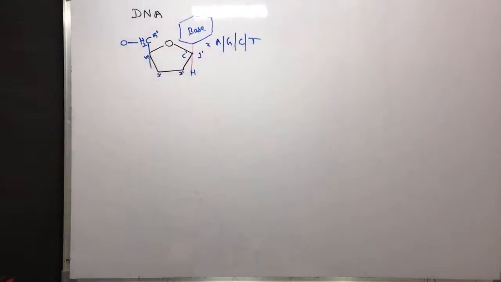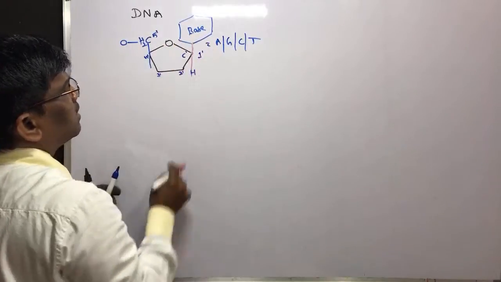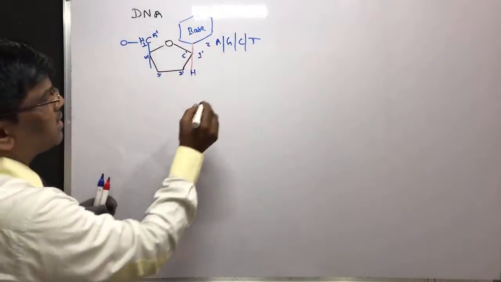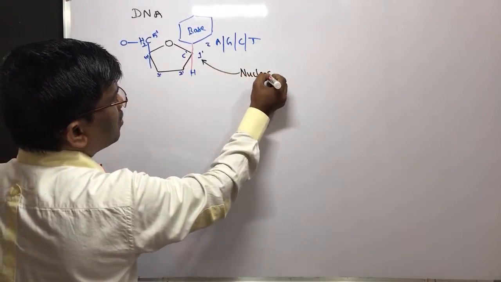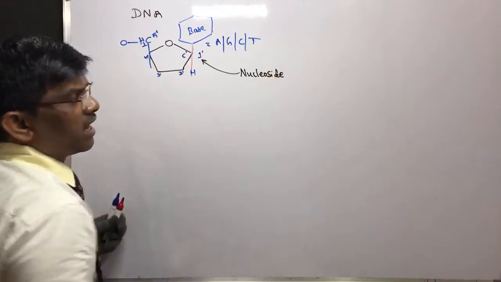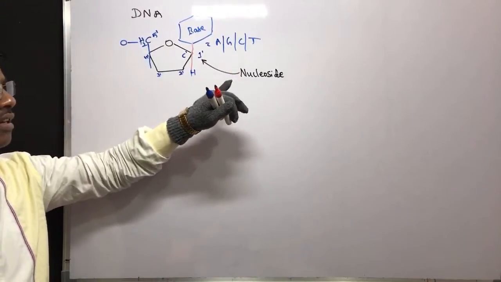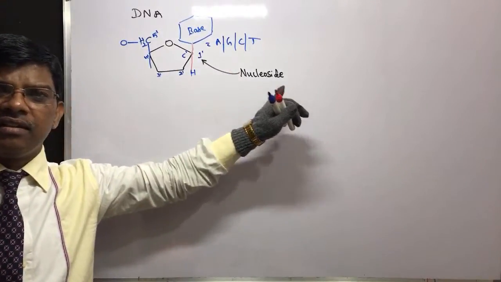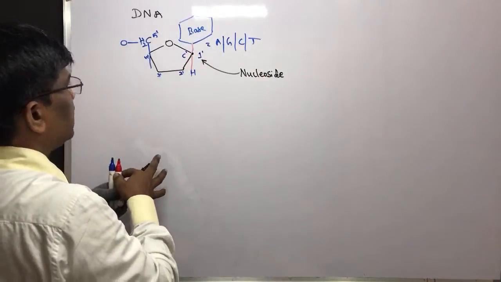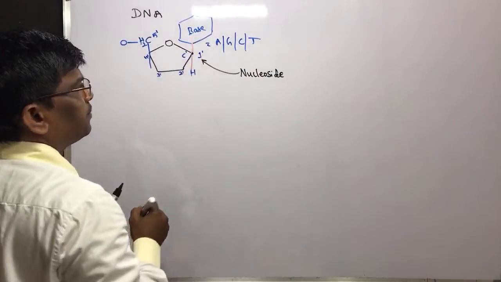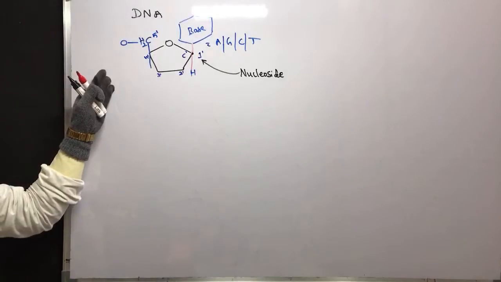The bond or junction between this base and the carbohydrate is known as nucleoside linkage. In carbohydrates we named it glycoside, now it is nucleoside.